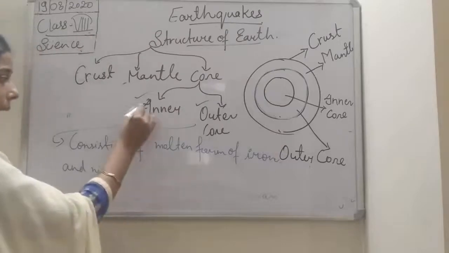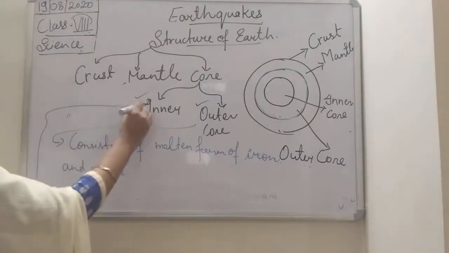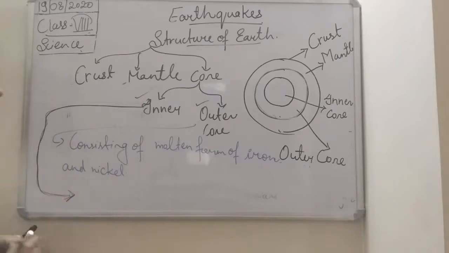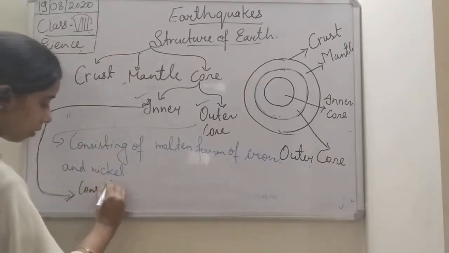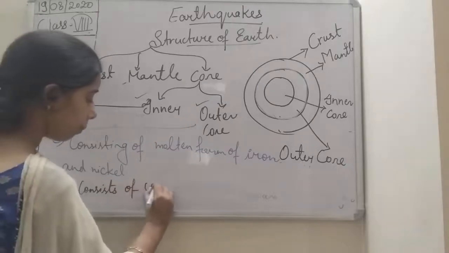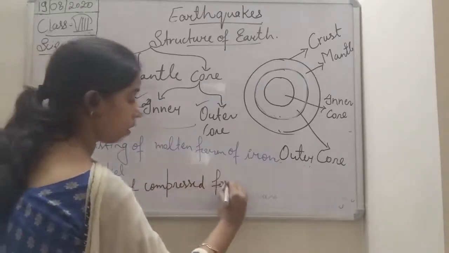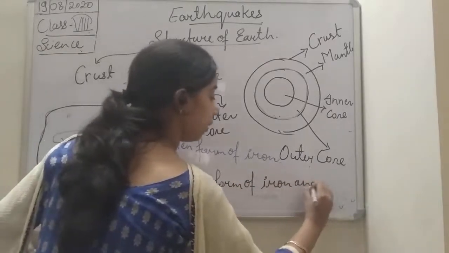Okay, so what happened in the inner core, students? In the case of the inner core, it consists of compressed iron and nickel.